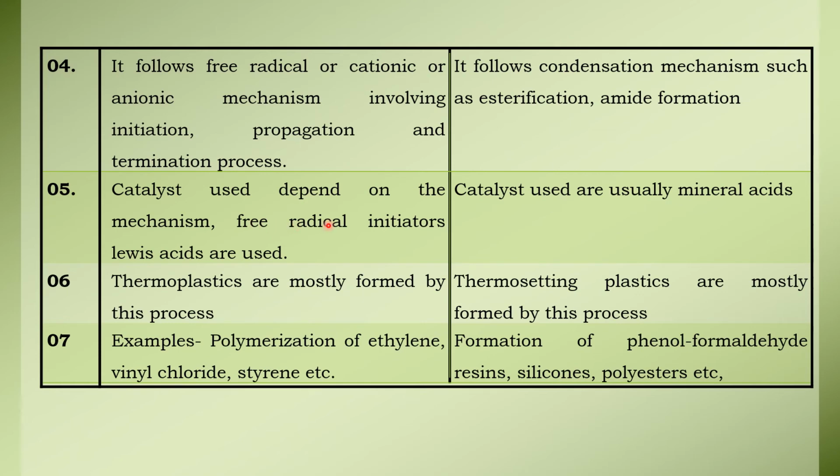Here it depends on the mechanism: free radical initiators, hence Lewis acids are used, whereas here it is mineral acids. Then thermoplastics are mostly formed by this process, whereas here it is thermosetting plastics. A very good example is polymerization of ethylene, and here it is formation of phenol formaldehyde resins, that is nothing but bakelite.